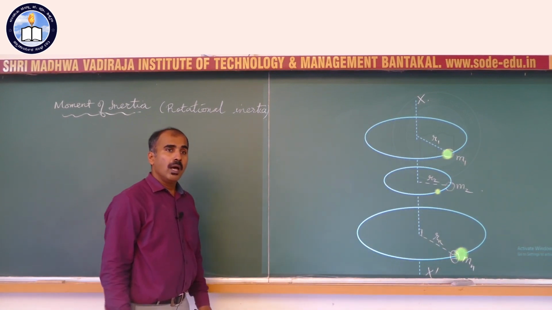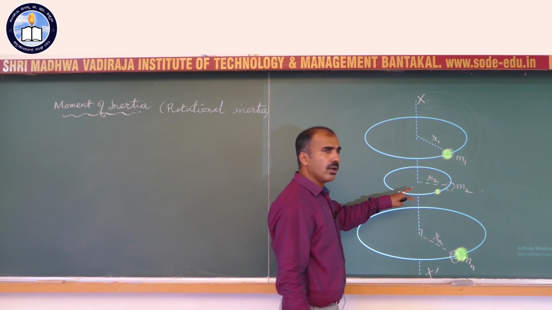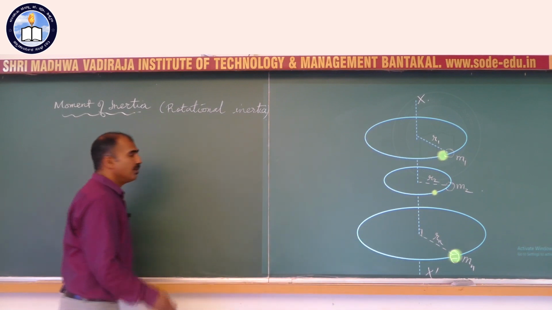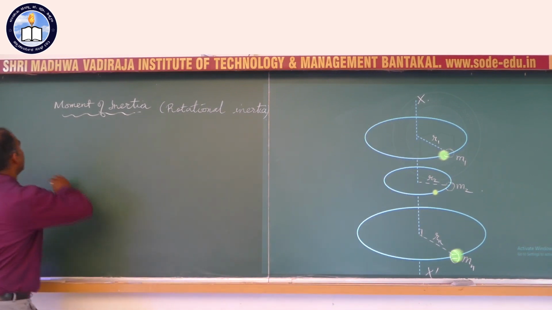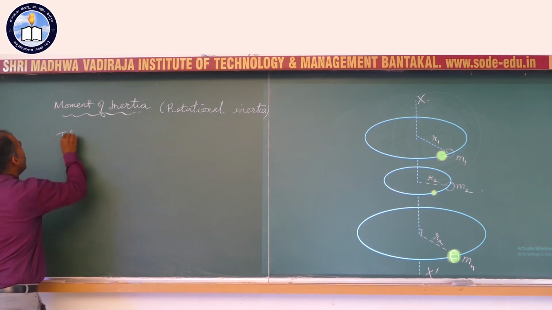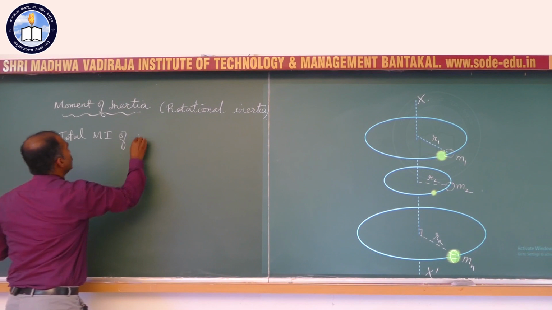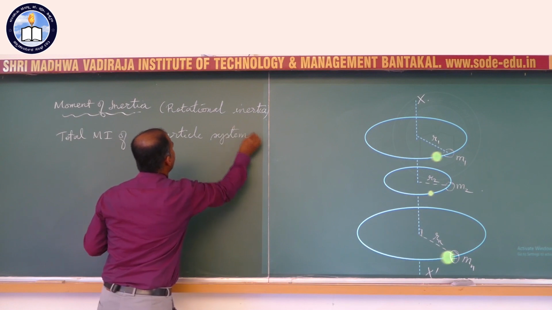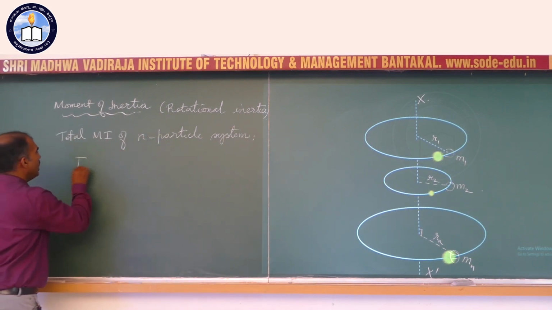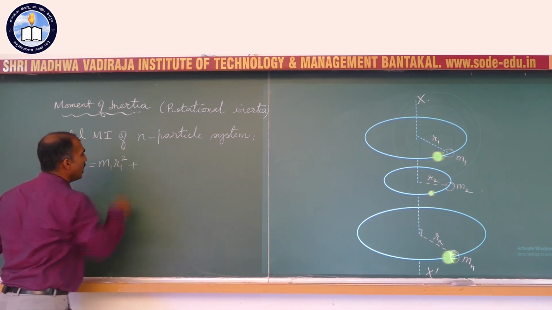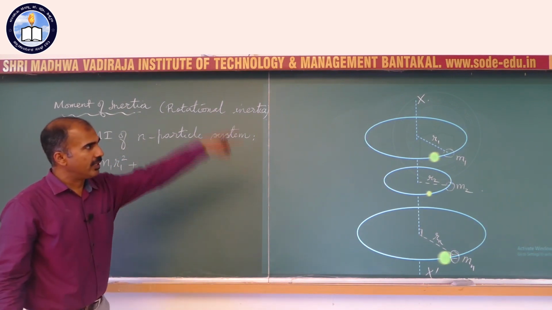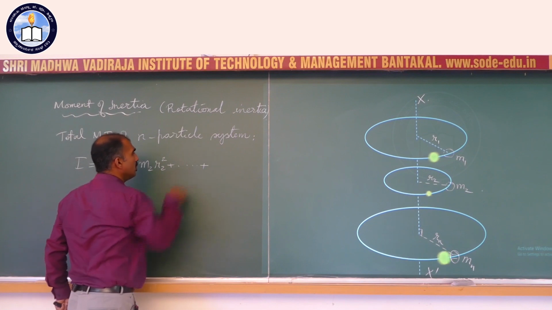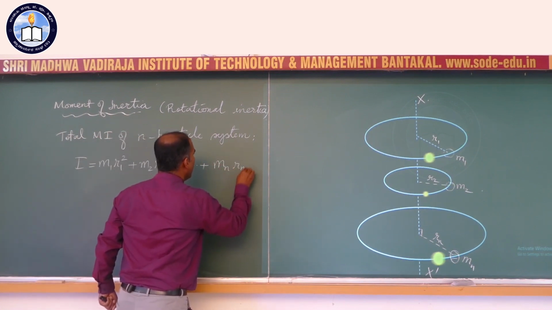circle is Rn. I've already told you it is neither a vector nor a scalar, but when you add moment of inertia, you add them as though they are scalars. So adding therefore doesn't require any direction to be taken into account. So the total moment of inertia of an n particle system can then be generalized as follows. I equals m1 r1 squared, which is the moment of inertia of the first one about the axis xx dash. The second one m2 r2 squared, and so on. This goes on up to mn rn squared.